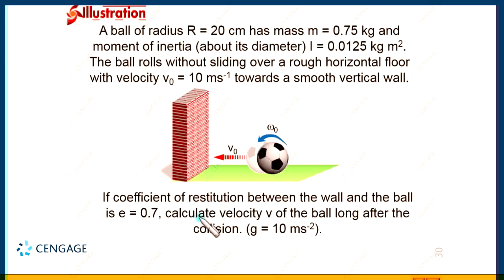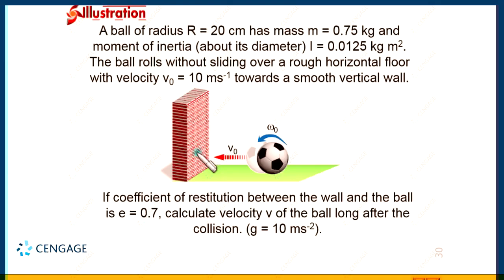What is the meaning of velocity of the ball long after collision? We know if no force is acting on a system or any object and the object is performing rolling motion, the velocity of the center of the ball remains constant. That means after a long time the velocity of the ball will be constant. That means this is the time of rolling. When the ball starts rolling, the velocity of the center of the ball will remain unchanged.